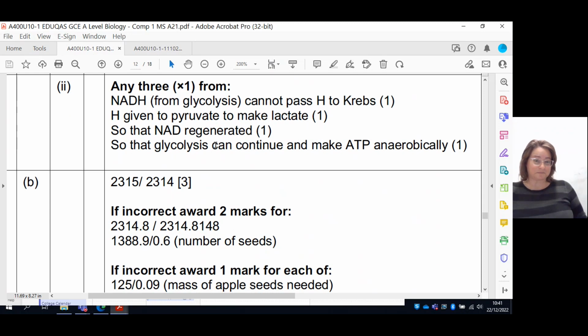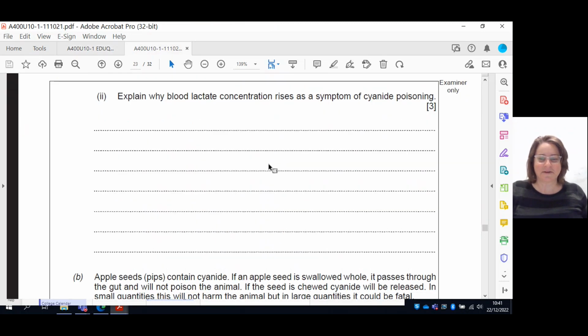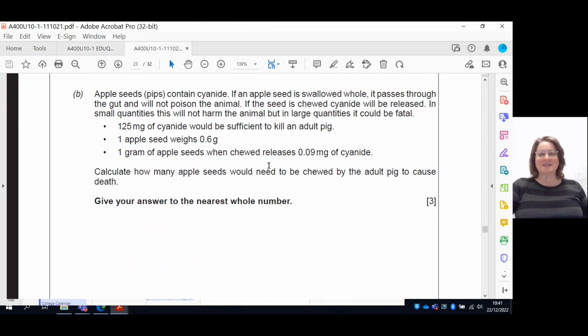Right, so here we go. Is that the funny one coming up? Here is the question about poisoning the pig with apple seeds. So note to yourselves, do not chew apple seeds, and definitely not the number that you would require. The question was: apple seeds, or pips, contain cyanide. If swallowed whole, it's no problem. You eat it and it comes out the other end. However, if chewed, then the cyanide will be released. It would not harm in small quantities, but it can be fatal.